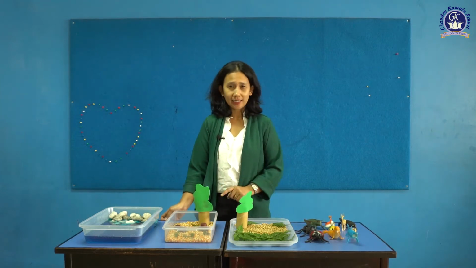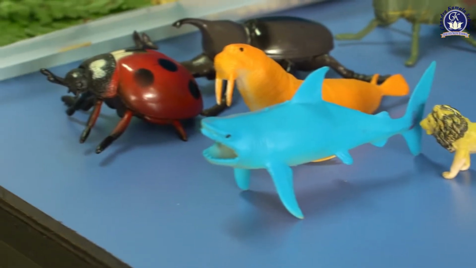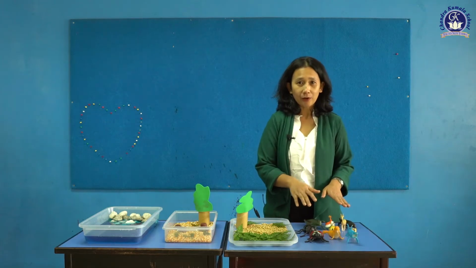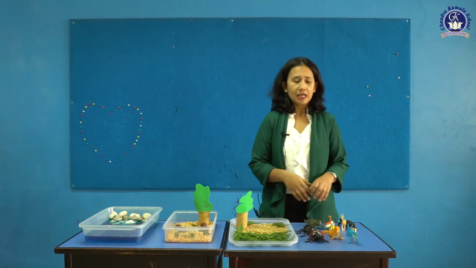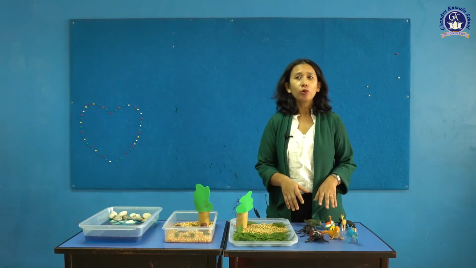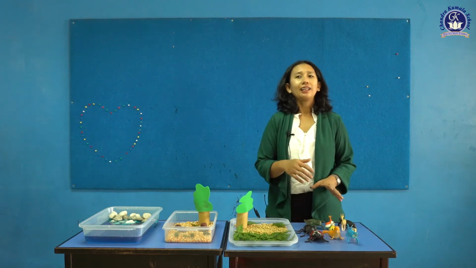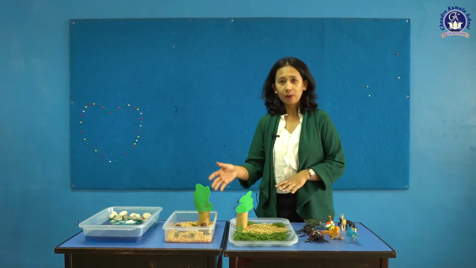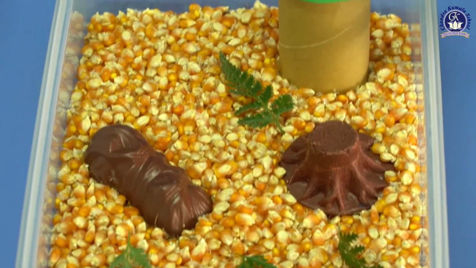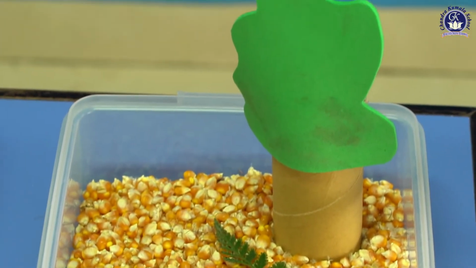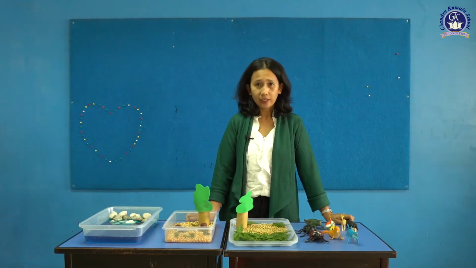As you can see here, I have prepared some animal figures. Then we will discuss this and how they get their food. If we are talking about animals, they also have a relation to the habitat. Habitat is the place for the animals to live. Today we're going to discuss the food chain.